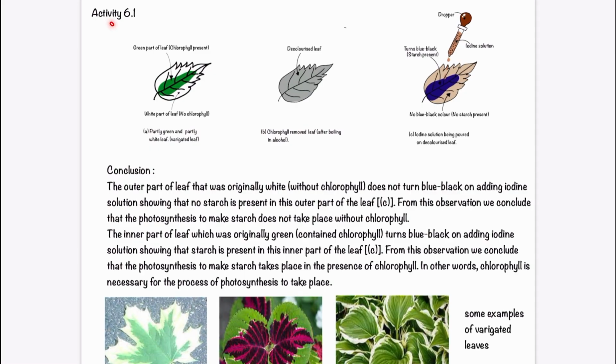So now we have activity 6.1. This is an important activity. We have these variegated leaves.